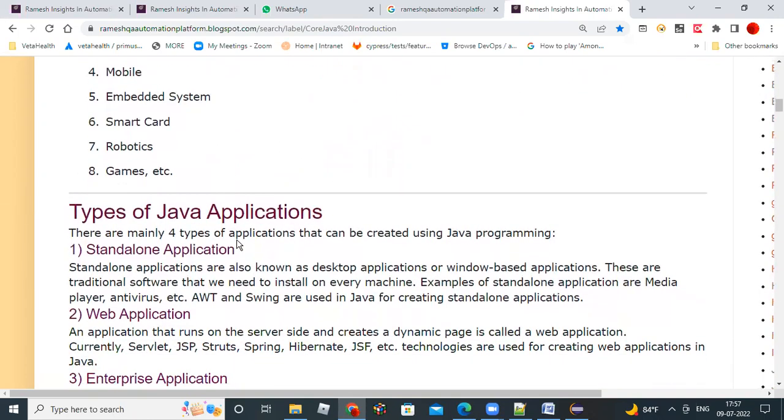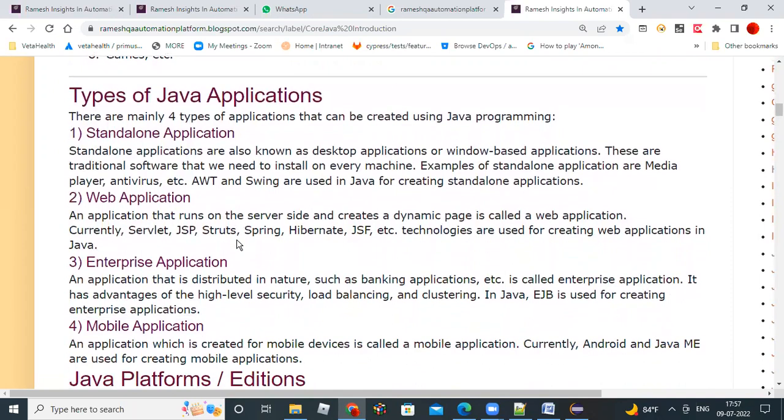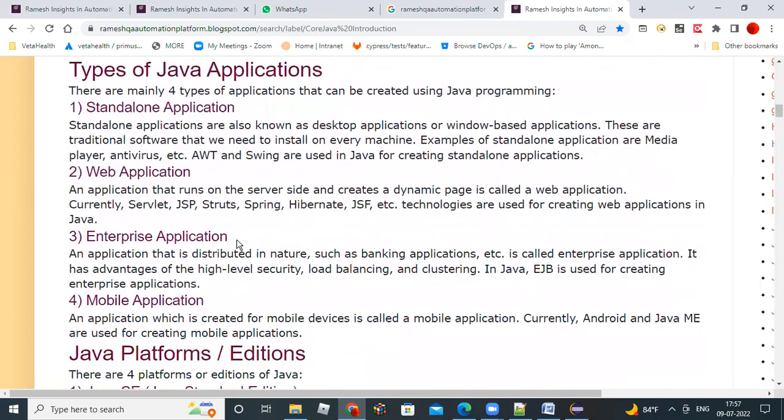What are the different types of Java applications in general IT? We have 4 types: standalone applications, web applications, enterprise applications, and mobile applications. Generally, we'll see these kinds of applications in the market. What is a standalone application? Standalone applications are desktop applications, or Windows based applications. How can you recognize this? Let me show you.